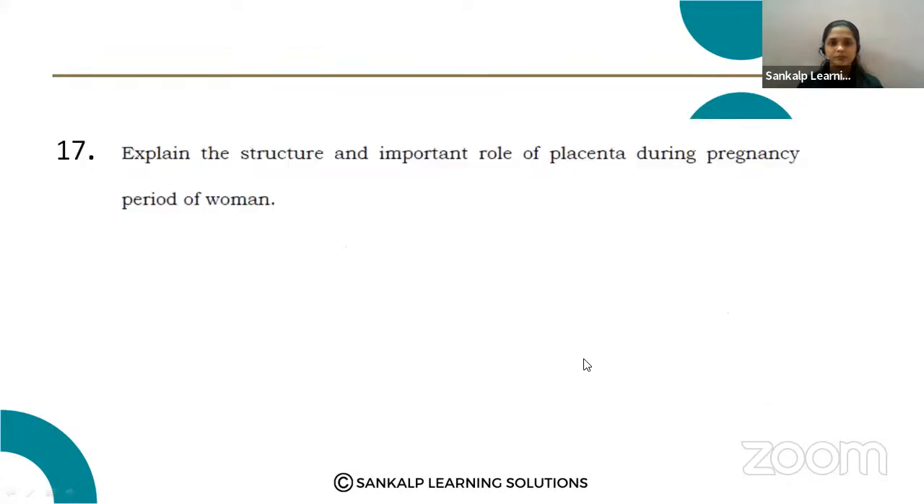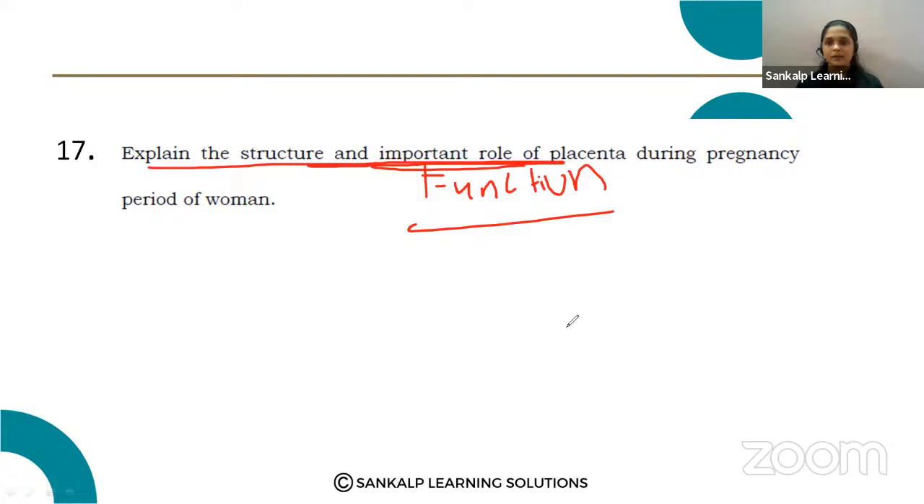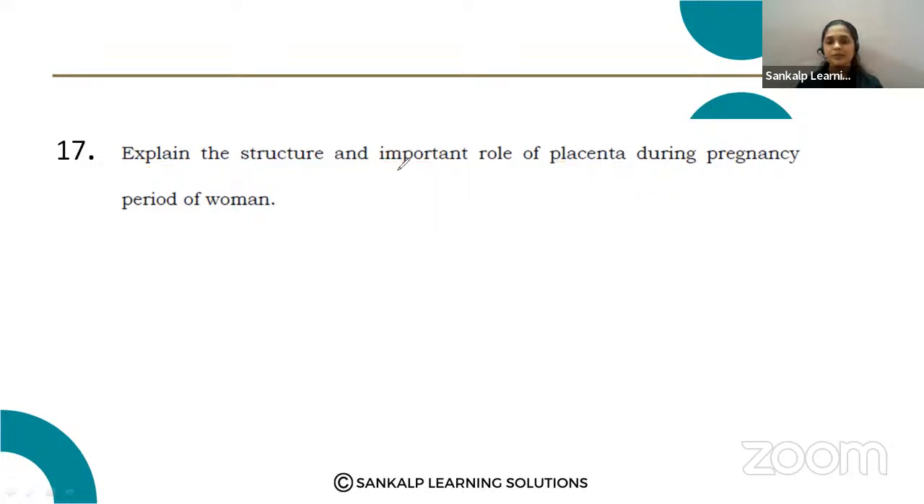Next question. Explain the structure and important role of the placenta during the pregnancy period of women. What is the function, structure, and important role? Important role means you can write the function. What functions it performs during the pregnancy of the woman. This question was also asked in the previous year question paper. Very important. Note it down. After that, I will explain the answer.